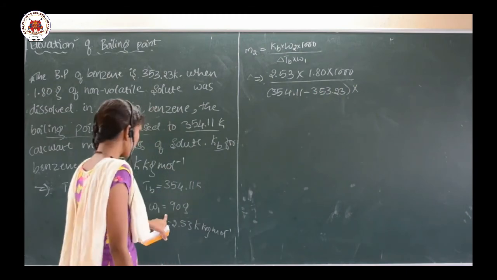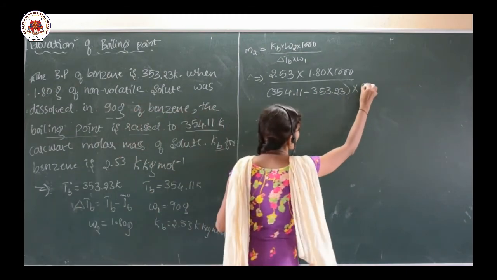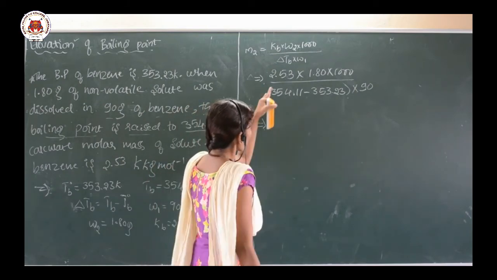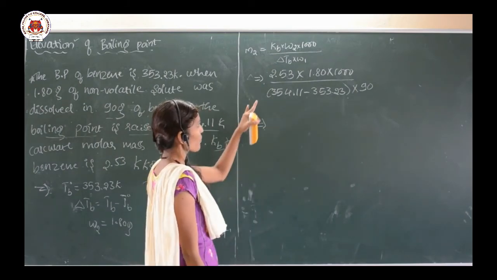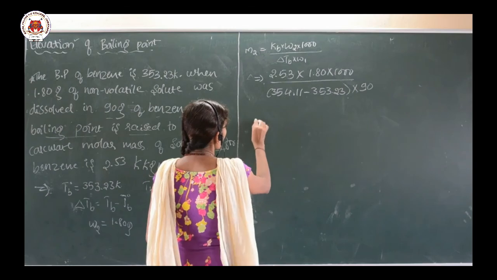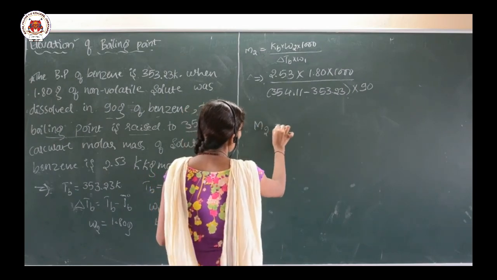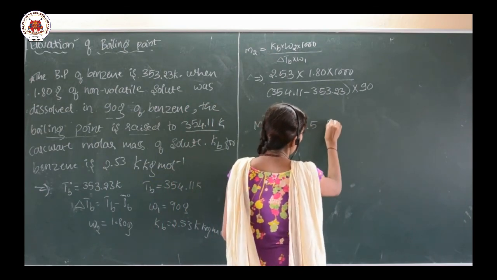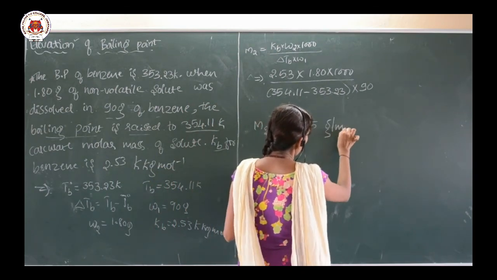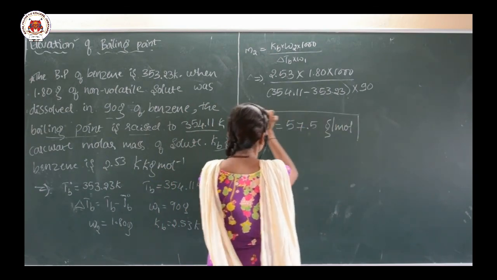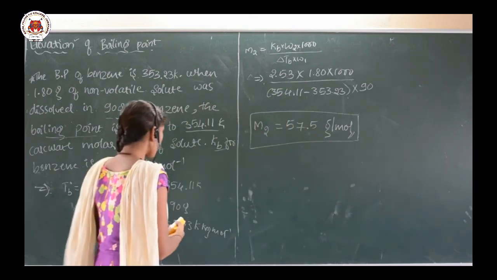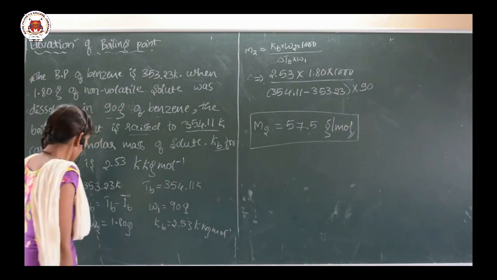W1 is also given, that is 90. So, by substituting all the values, if you simplify this, you are going to get the value of M2 as 57.5, and as it is molar mass, gram per mole is the unit. The unit is very important. If you miss the unit, you are going to lose 1 mark.